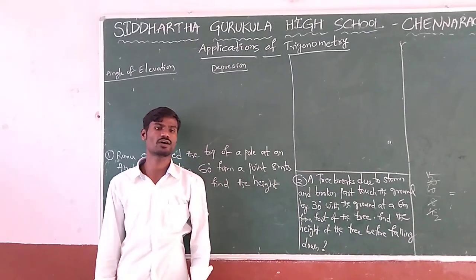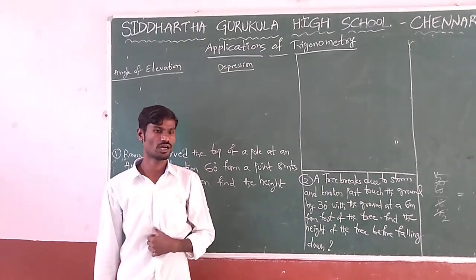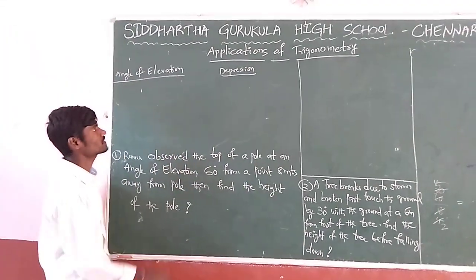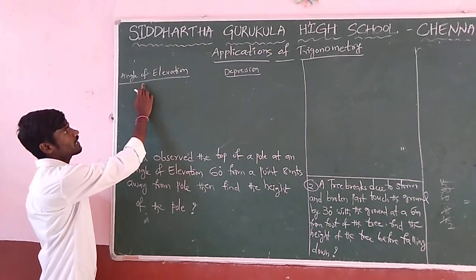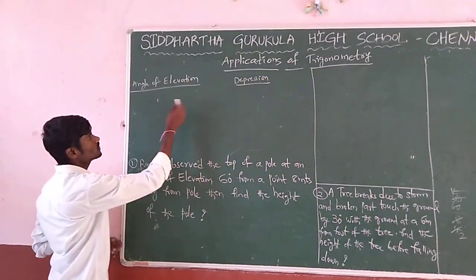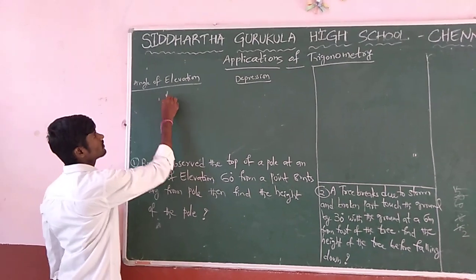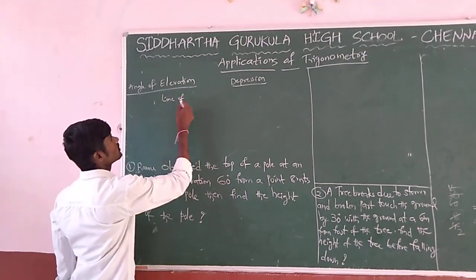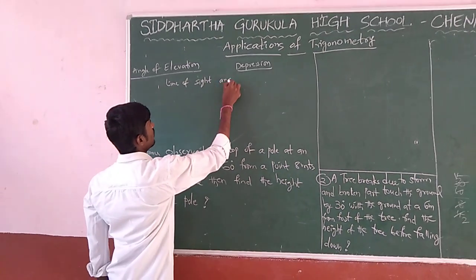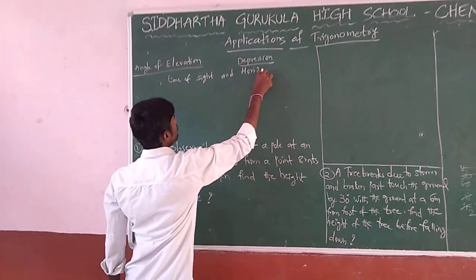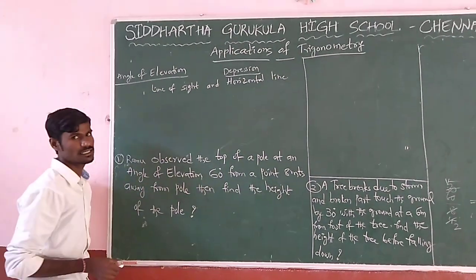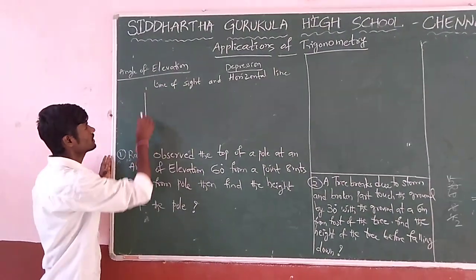Means in daily life, how the trigonometry topic is helpful to our daily life, that is nothing but applications. In that, especially we have two types of angles: angle of elevation and angle of depression. In these two cases, we have two important words: line of sight and horizontal line. Line of sight and horizontal line. We know that trigonometry is applicable for a right angle triangle.